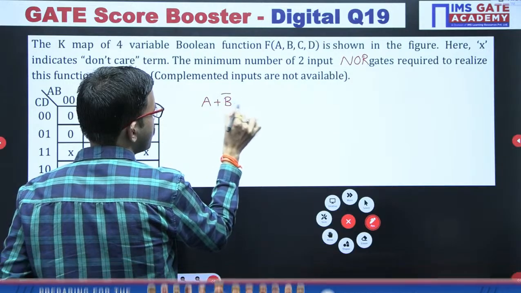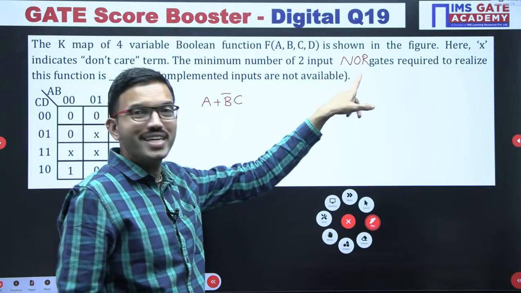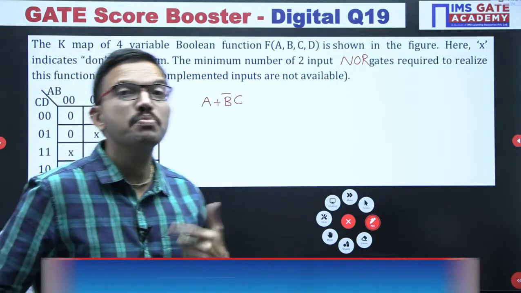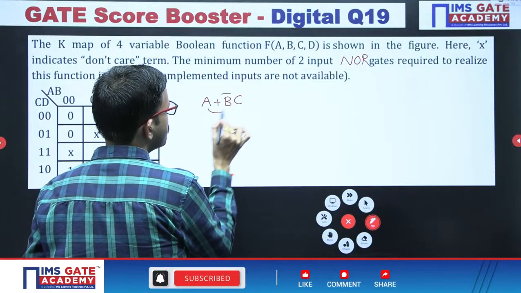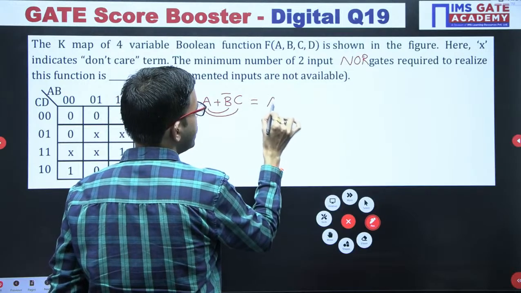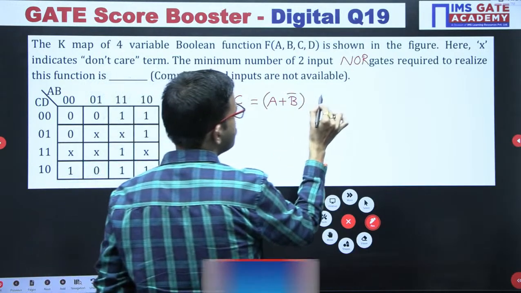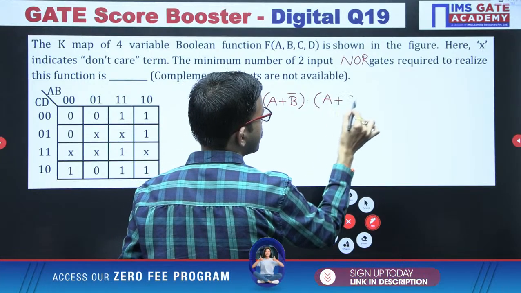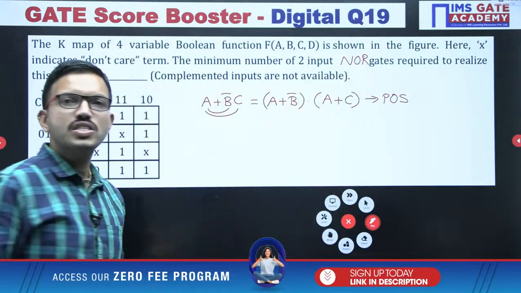Now this function is SOP. But whenever the question is about NOR gates, we have to bring the function into POS so that we can easily implement it. By using the distributive law, we can bring it to POS. So we write this function as A plus B bar, into A plus C. Now this is in POS form. Now we can easily implement by using NOR gates.